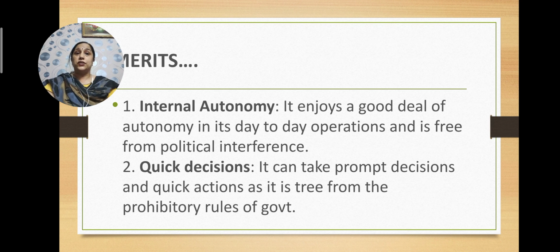Now, we will discuss the merits of the public corporation. What are the various merits of the public corporation? The first merit is internal autonomy. Autonomy is freedom. So, there is a lot of freedom to make decisions, to carry out the day-to-day operations, and this type of corporation is free from government interference. I told you that in the departmental undertaking, the government has a lot of interference.